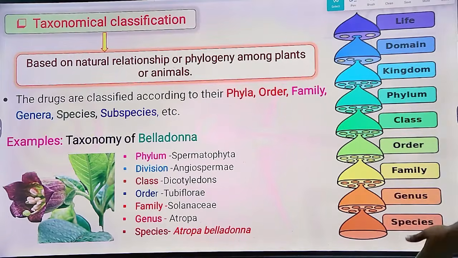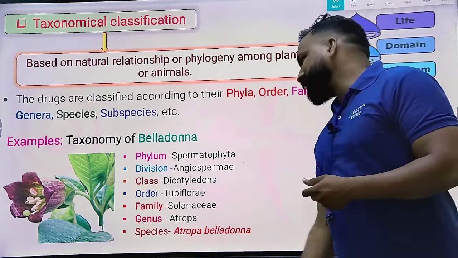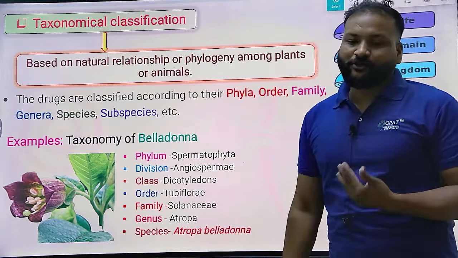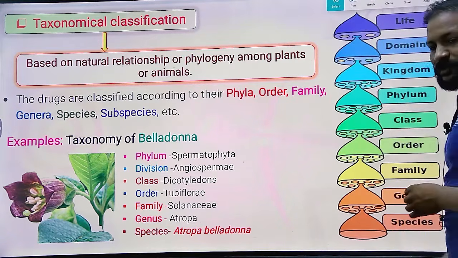Yes, you can see this taxonomical classification, right? Based on the natural relationship and phylogeny. So we have never seen any type of chemical classification or active principles in the taxonomical classification. Okay. Yes. Next.